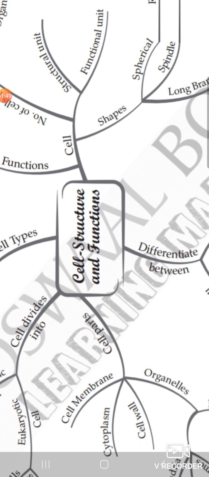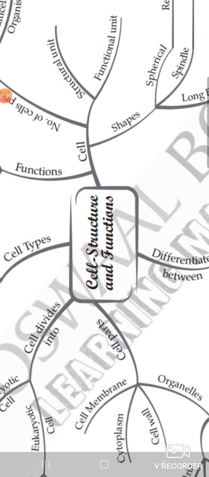So if we go with the hierarchy, if we take a human body, that human body is made up of different kinds of organ systems, right? Now those organ systems are made up of different kinds of organs. For example, we can take the digestive system, which is made up of different organs, beginning from the mouth, then esophagus, stomach, small intestine, large intestine, anus.